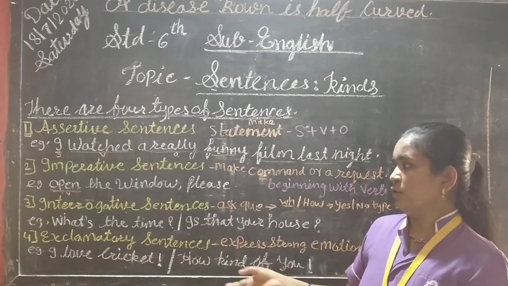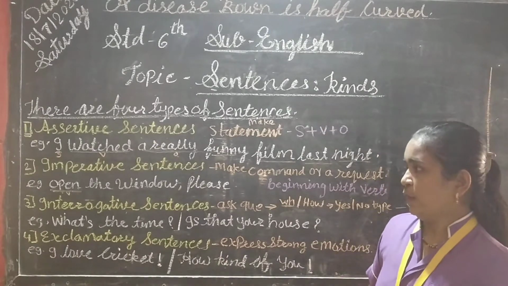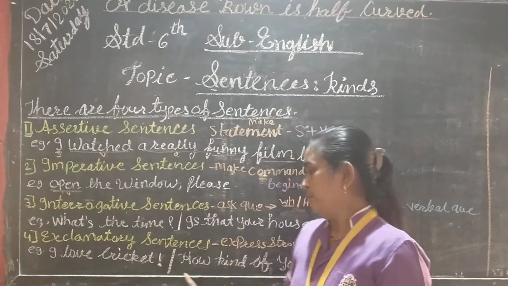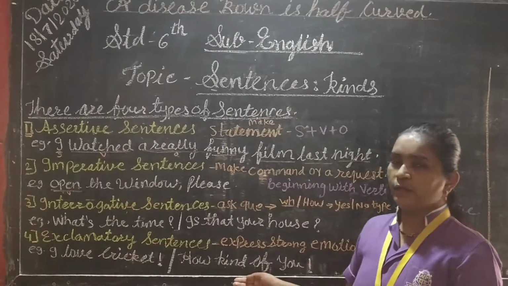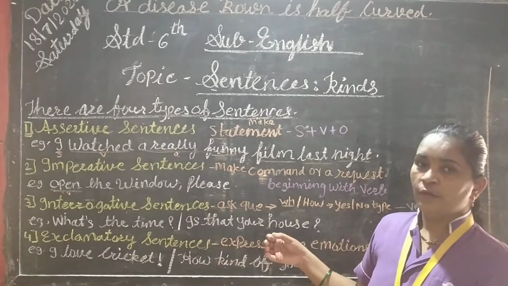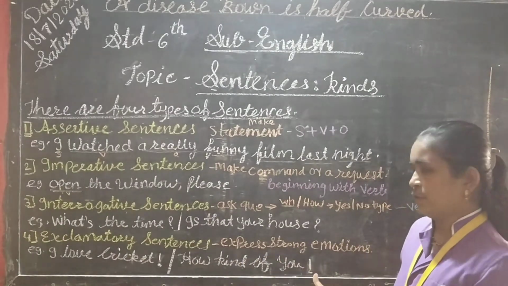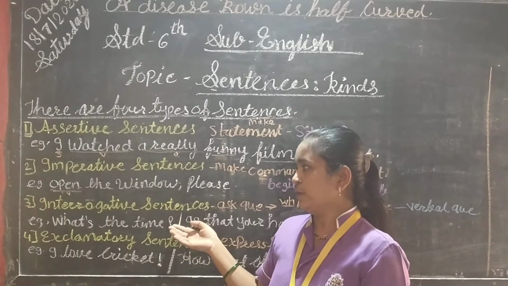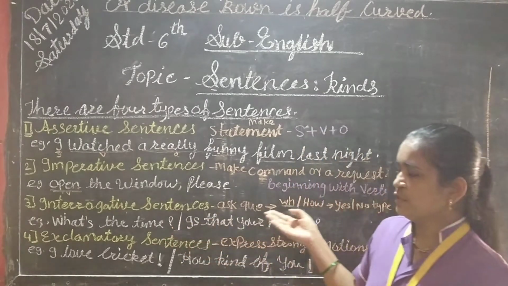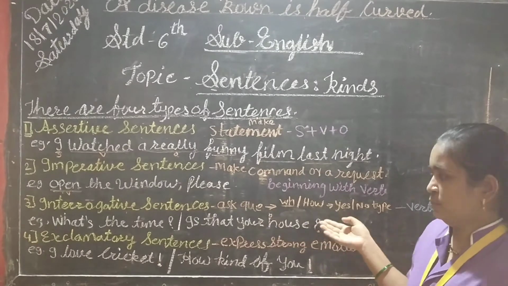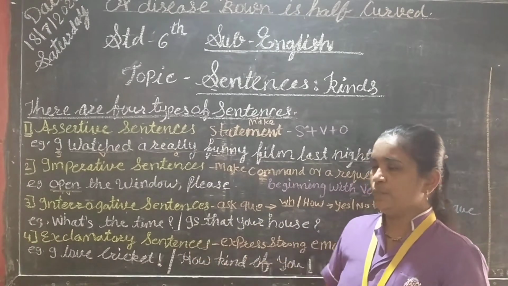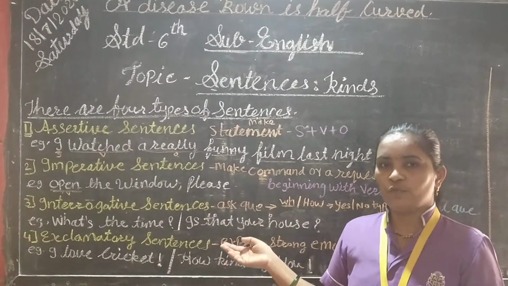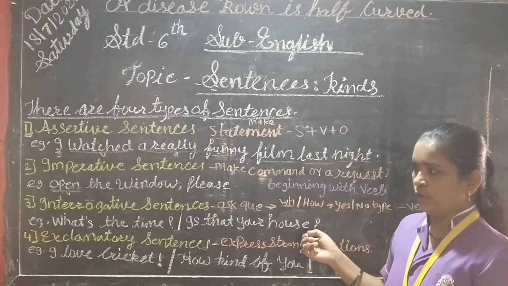It is called the exclamatory sentence and it ends with the exclamatory mark. So you can recognize this kind of sentence very quickly. And the interrogative sentence is a question type sentence. A question ends with the question mark. Means you can recognize these types of sentences also very quickly.